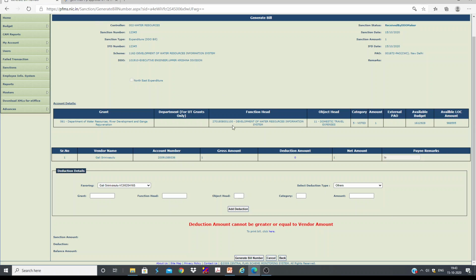Okay, it's already coming. And we need to write the grant number. Let's say this is a contractor bill and we are charging from minor works, isn't it? So what I need to write from that bill, let's say the bill is generated for 1 lakh, but the actual amount is 90,000. Here I need to place that. Grant number is 061, and you can write the functional head, the full budget head here. Then minor works means 27, category charged expenditure, amount 10,000. So I will add the deduction. That means from this bill, out of 1 lakh, 10,000 will be deducted, and that will be added to your budget head again.